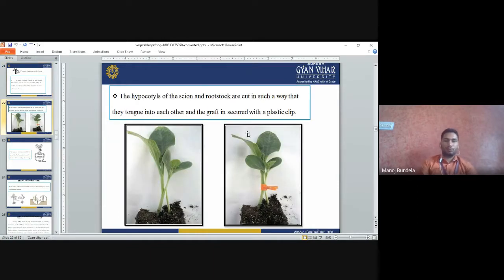This is the tongue approach grafting. This is the rootstock, and this one is the scion, and like this we join both. We grow the rootstock and scion together, and graft like this.